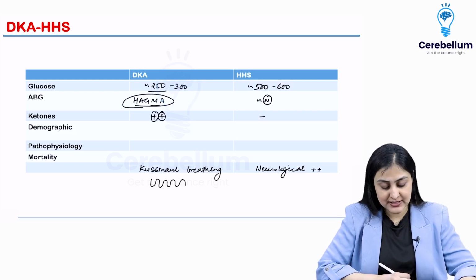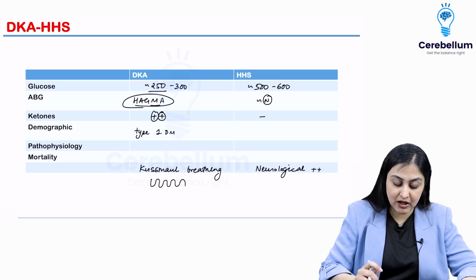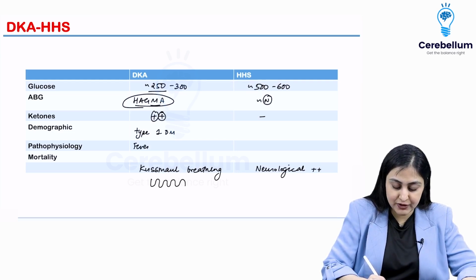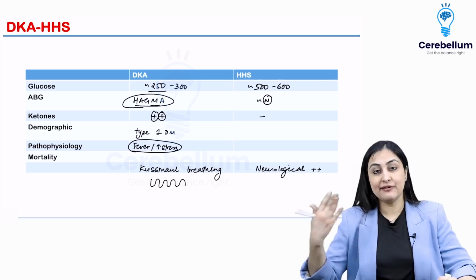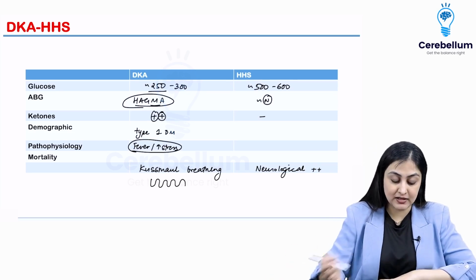normal in HHS. The demographic that you're going to see here are frequently type 1 diabetic patients who are young and who basically have either some sort of fever or some sort of high stress in the form of infection. So they have further increase in the fatty acid oxidation, which results in higher ketone bodies.